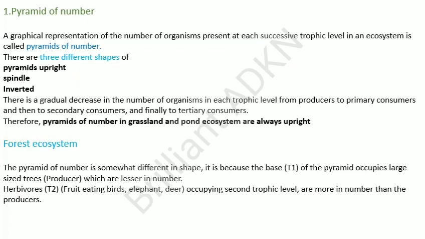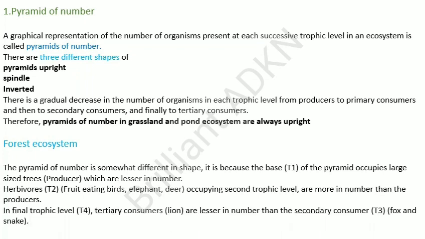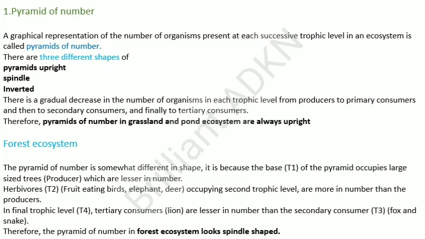Herbivores at T2, fruit eating birds, elephant, deer, occupying the second trophic level are more in number than the producers. In the final trophic level, T4, the tertiary consumer, lion, are fewer in number than the secondary consumers, T3, that is fox and snake. Therefore, the pyramid of number in forest ecosystem looks spindle shaped.